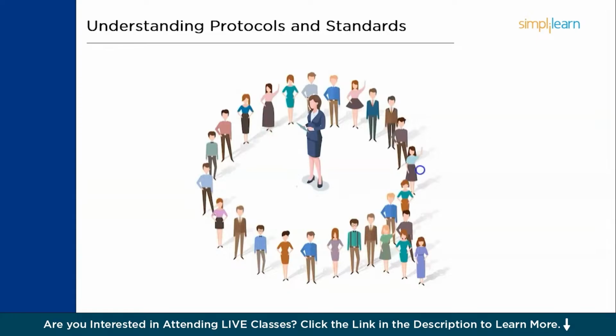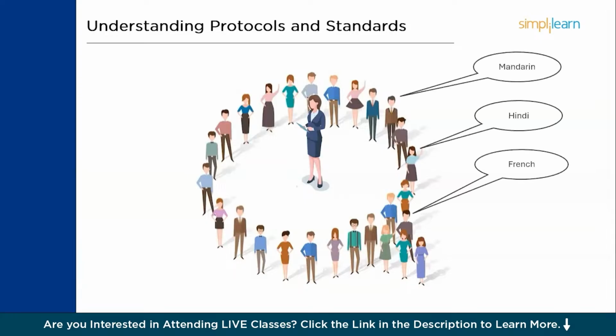Now, the complex problem. No one is a friend of anyone. Everyone is new to everyone on the team. And each and every person in this team belongs to a different country and doesn't have a common language in between. For example, person A speaks Mandarin, person B speaks Hindi, person C speaks French, and so on. There is no common language between any of them.